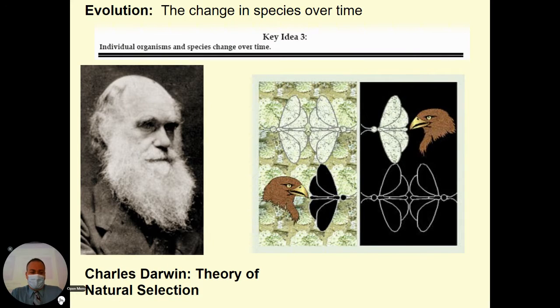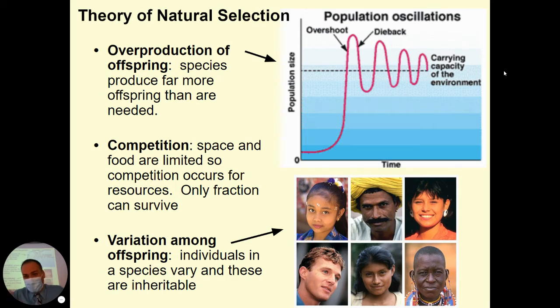So the next topic after the scientific method was evolution. Okay, so we talked about how species evolve or change over time. This is Charles Darwin, father of evolution. Traveled on the Beagle. We watched that video all about him. So natural selection is the theory that species over time will change because individuals with variations that are helpful are more likely to survive and reproduce than others.